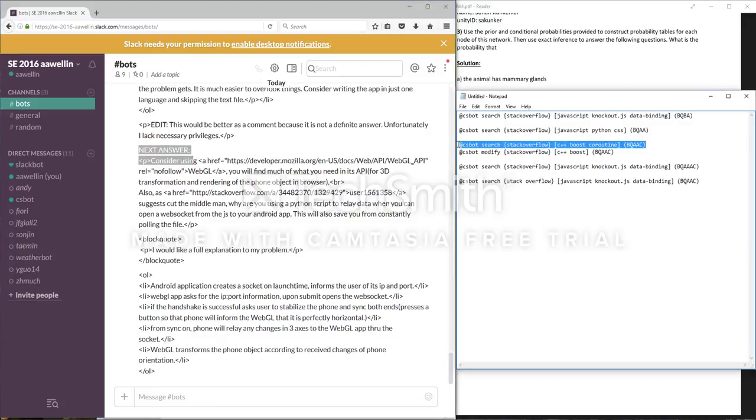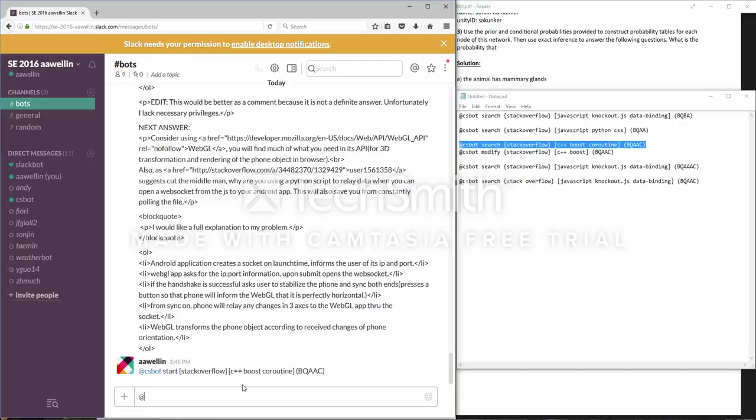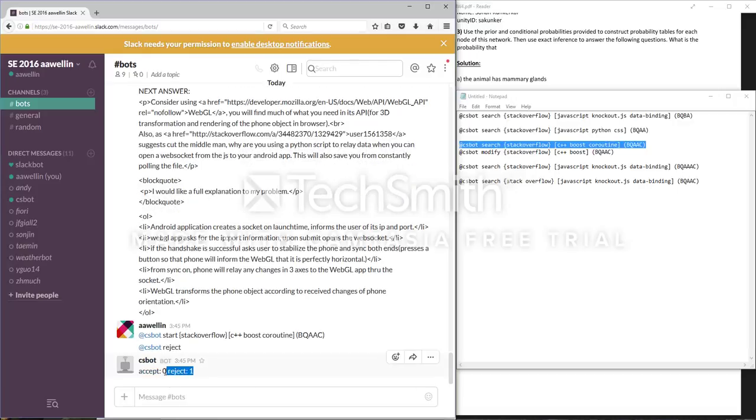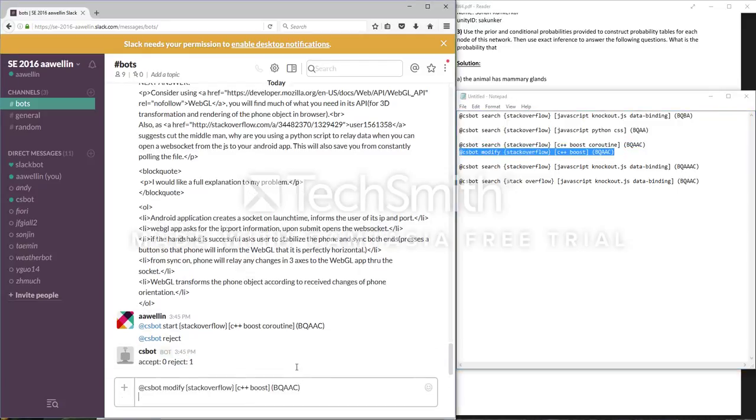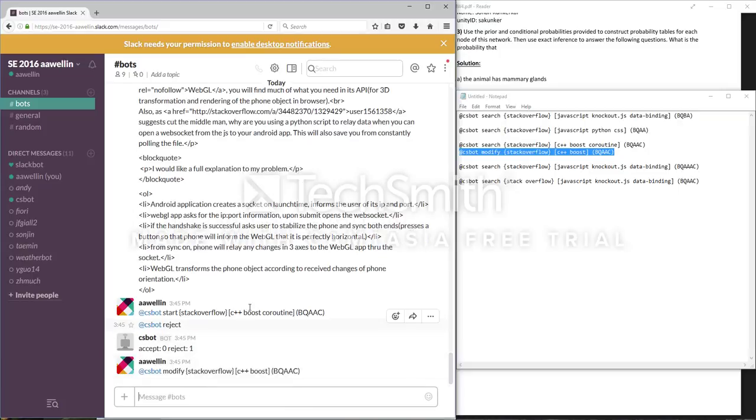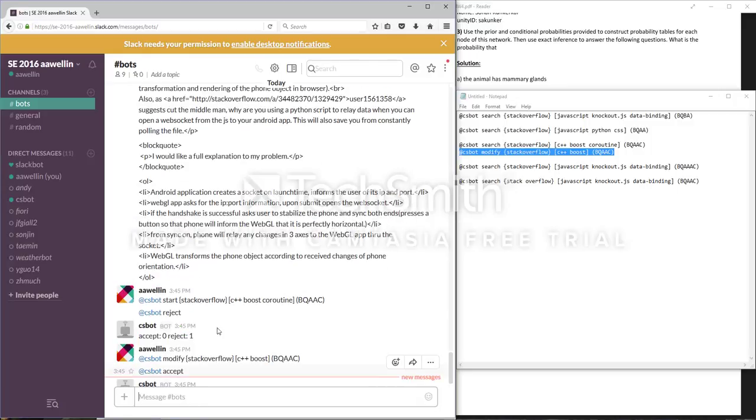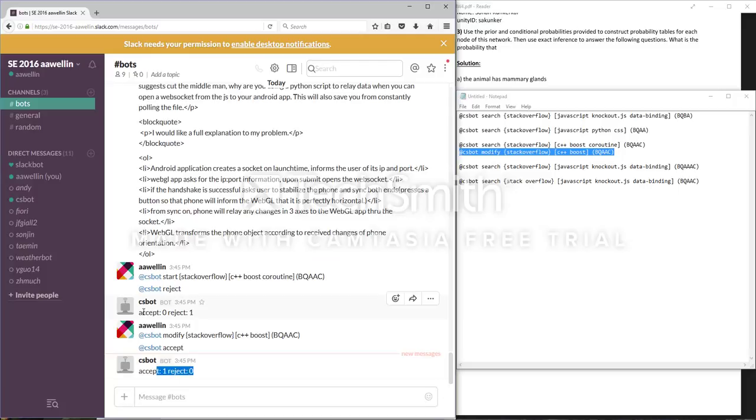So for the next step, I want to show you what happens if we don't all agree that this is a good query to ask the bot. So again, we start the search, and instead of accept, we can say reject. Again, it will keep track of what was said. And let's say somebody thinks you're being too specific, so they want to take out one of the tags. Now, we're going to agree that this is good. We can see that the number counts started over again. There's no longer a reject, which is good. Now we can see and vote on this particular query.